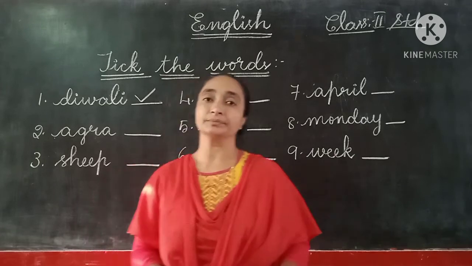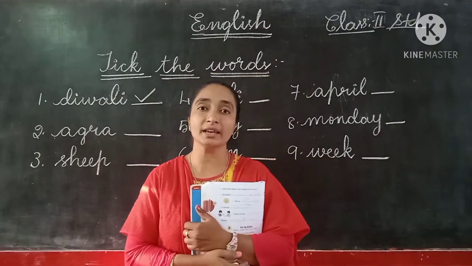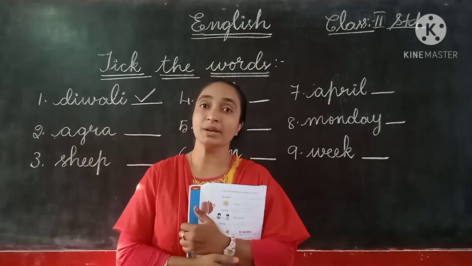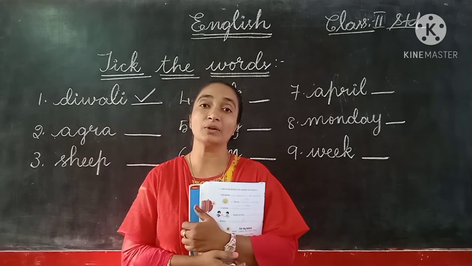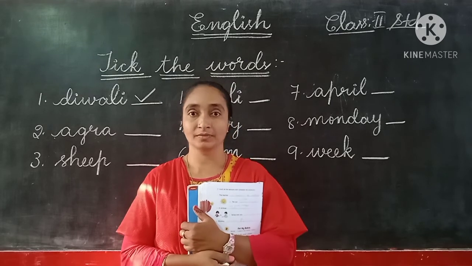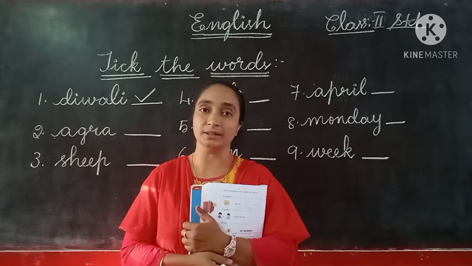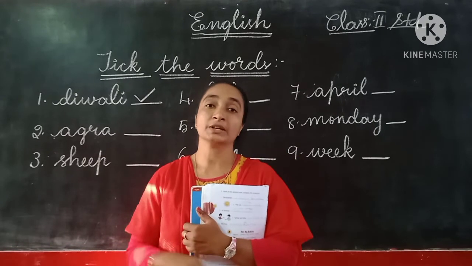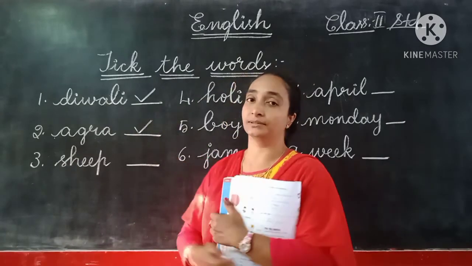Let us see the second one. The second one is Agra. A-G-R-A, Agra. Agra means it's a name of a big city. Where is the Taj Mahal? Taj Mahal is located in Agra. So that is the name of a city. So yes, of course, this also should not begin with a small letter. So it has to begin with a capital letter. So this also we have to give a tick mark.